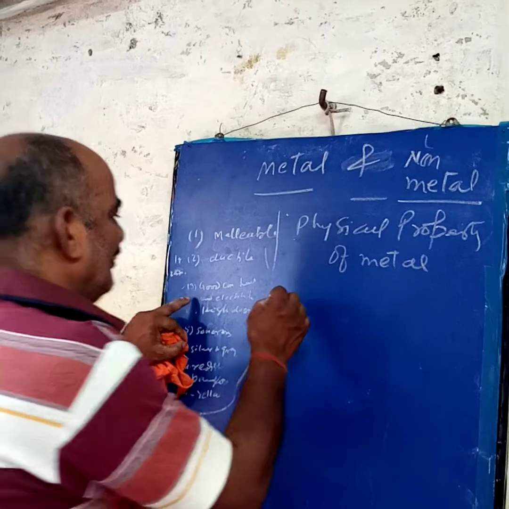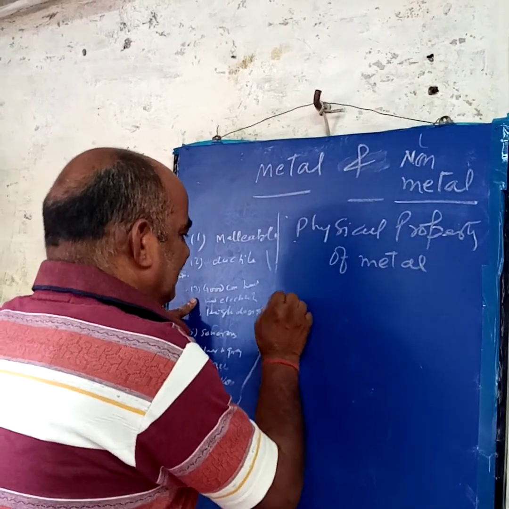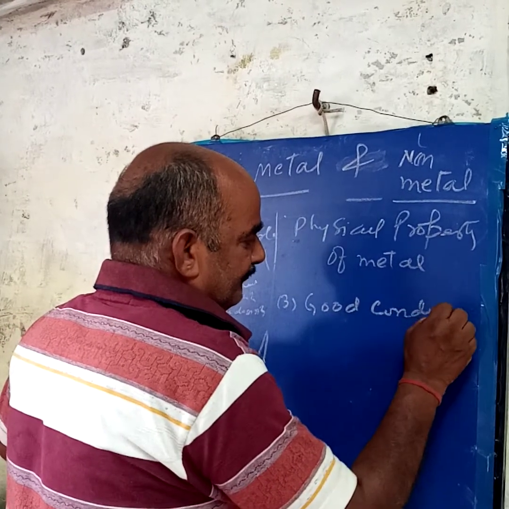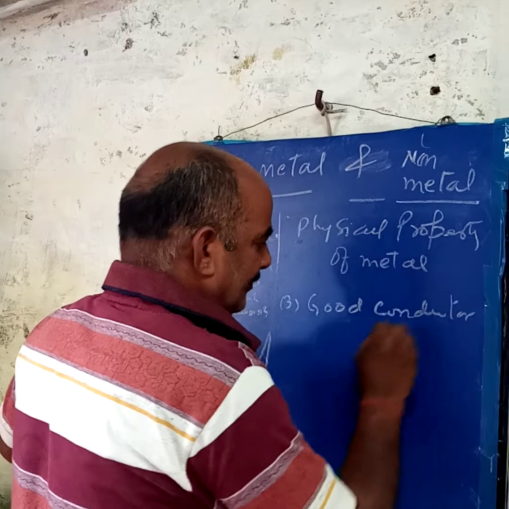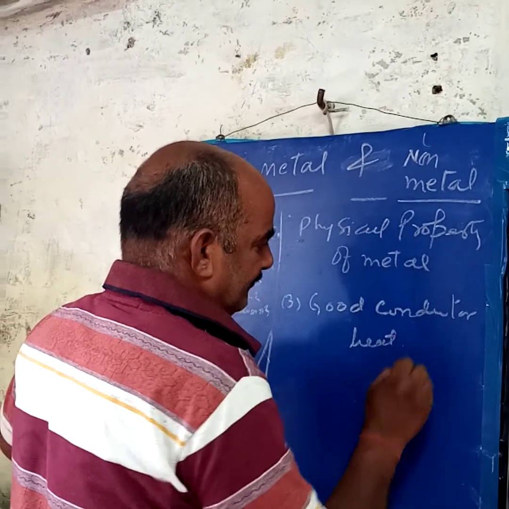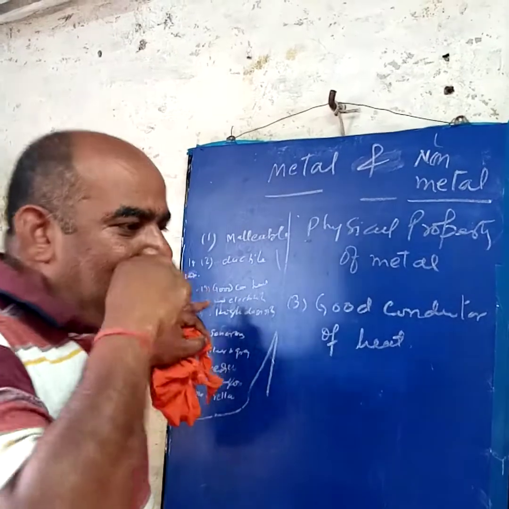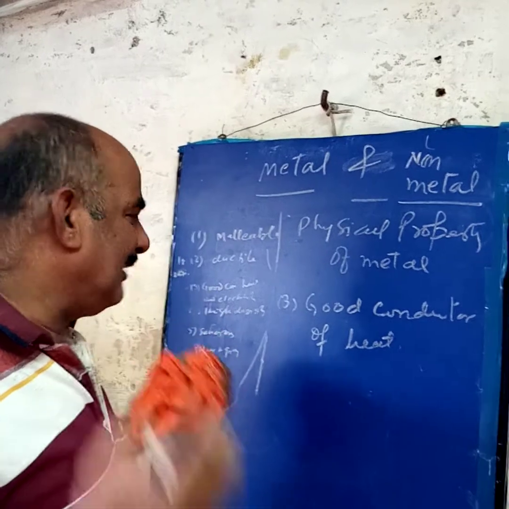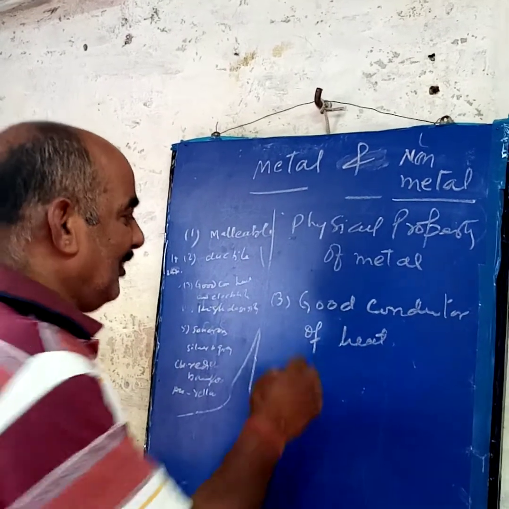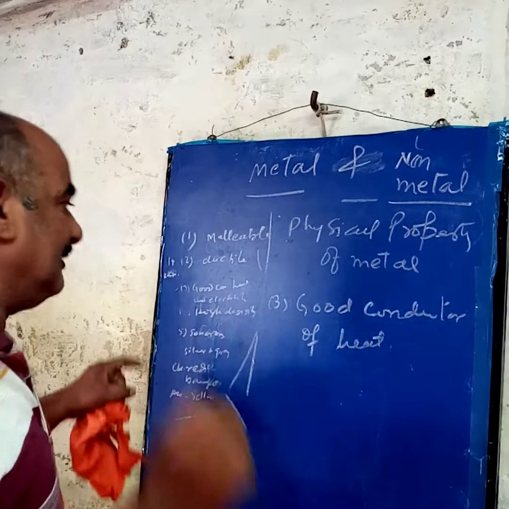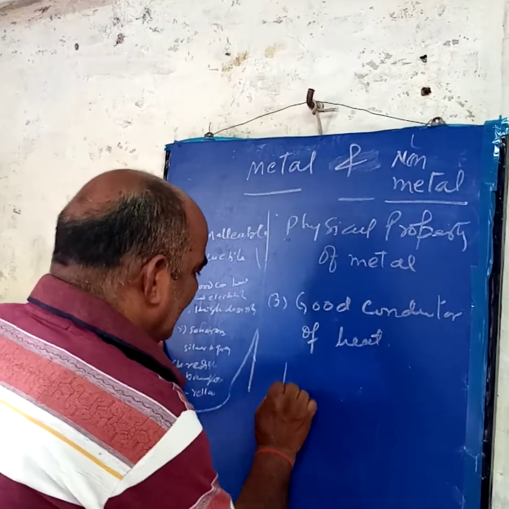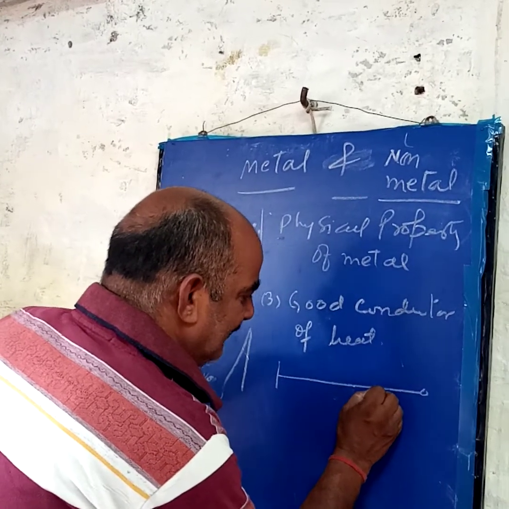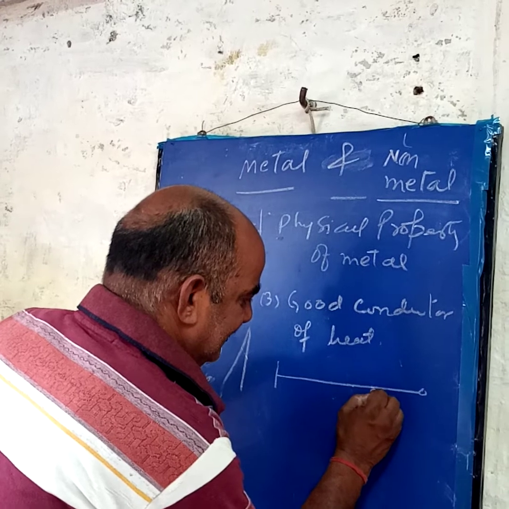Third property is that metals are good conductors of heat. You know all the pots and saucepans are made of metal. Why? Because they conduct heat. How do they conduct heat? One example is there. You take an iron rod, and on this iron rod you put some nails with the help of wax.